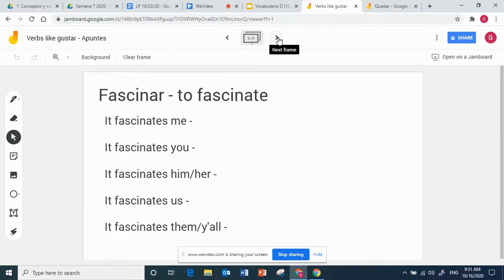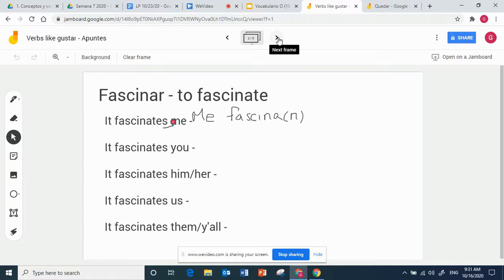Fascinar. This is one of our verbs that we're learning this week. Fascinar means to fascinate or to be fascinated by. When we conjugate it, it's going to be the same pattern as gustar, and I'm going to write slow here so that it's very nice and neat for you. If we want to say it fascinates me, we say me fascina. If you want to make it plural, me fascinan, if the thing that fascinates you is plural.